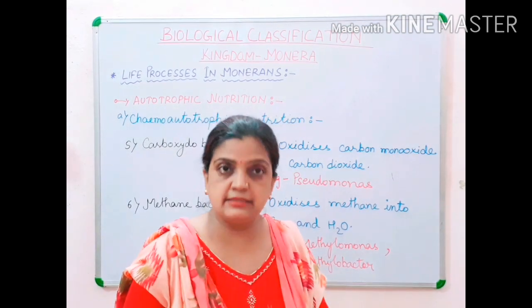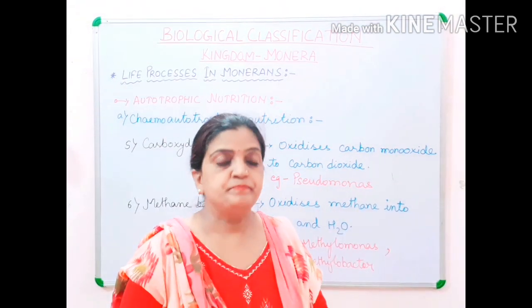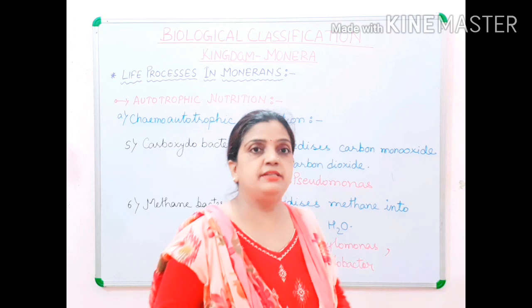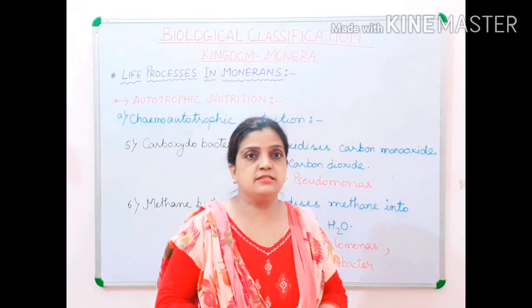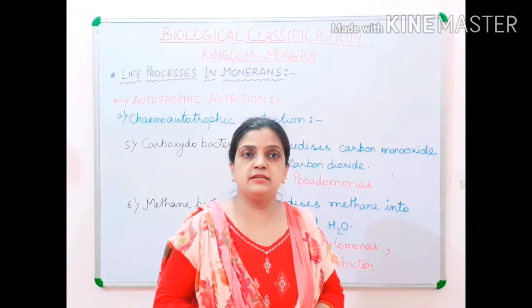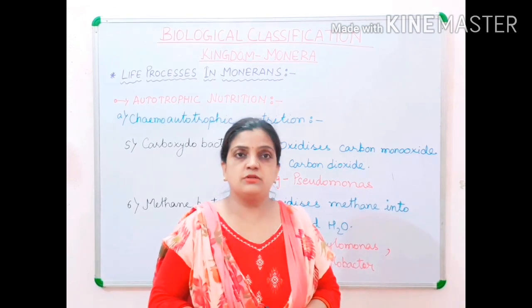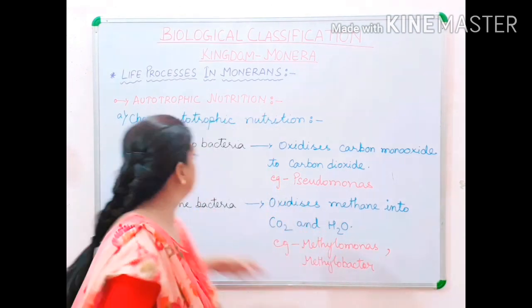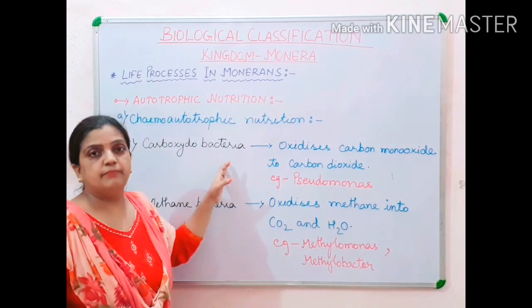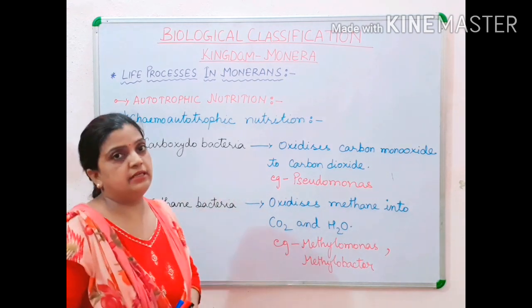So children, these were the 6 different types of chemoautotrophic bacteria or organisms belonging to kingdom Monera. I'll again repeat the names: nitrifying bacteria, sulfur bacteria, iron bacteria, hydrogen bacteria, carboxydobacteria, and methane bacteria.